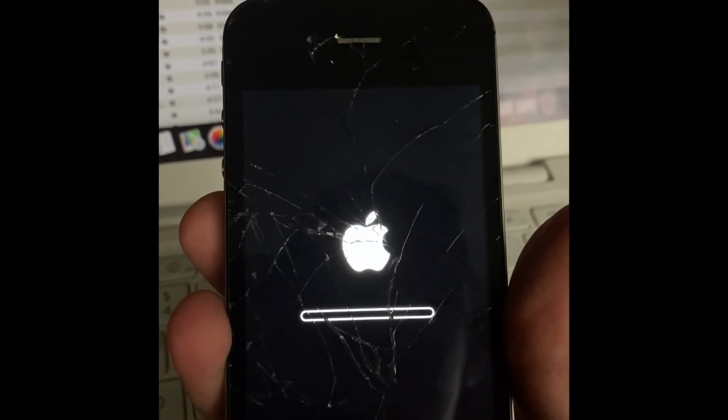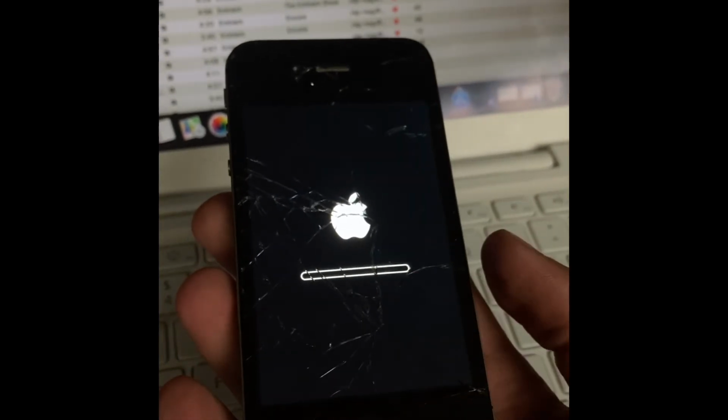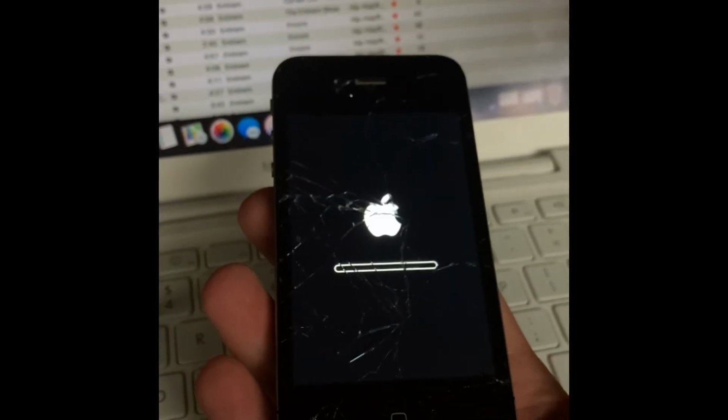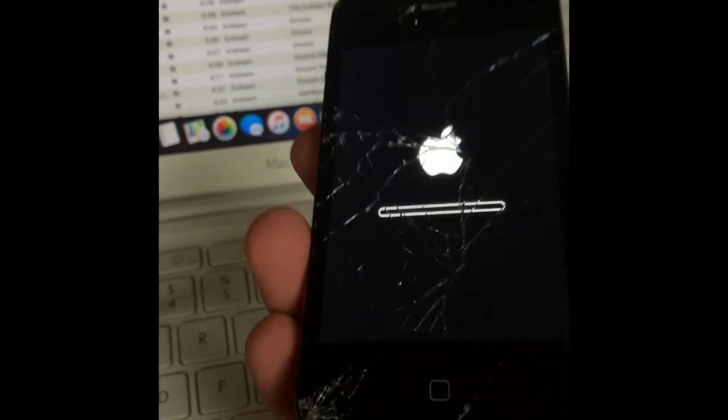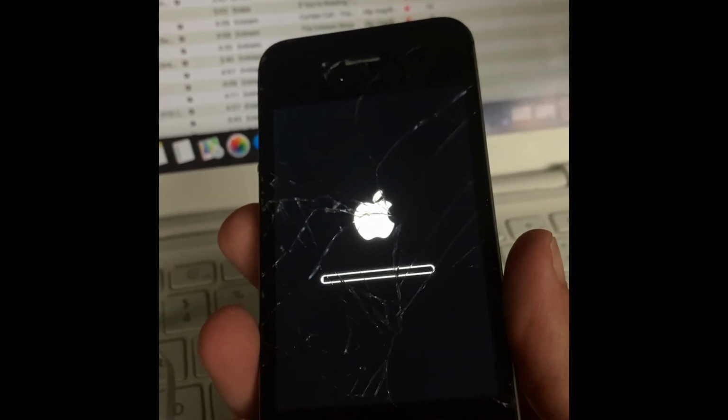This is just it restoring from the backup, so if you did it normally, you would do all the settings, it's not going to look like this. It's going to put you in iOS 6.1.3. Also, this is untethered, so if you turn the device off, unplug it from your computer, and turn it back on, it's going to boot into iOS 6.1.3.